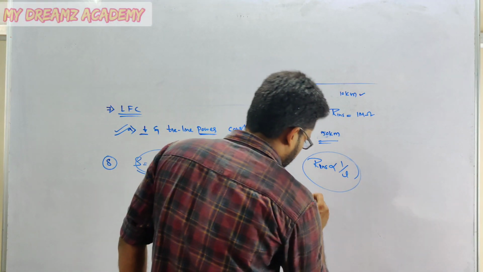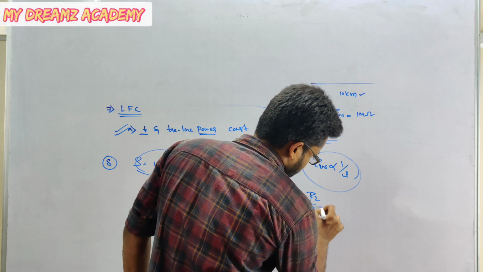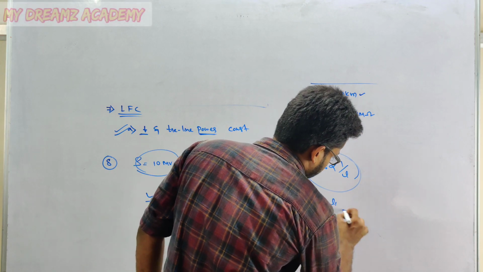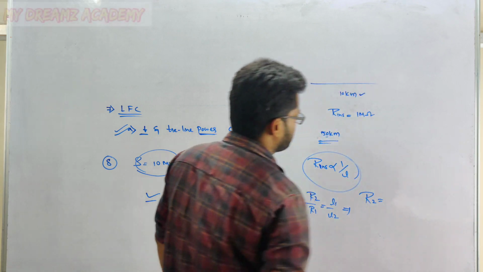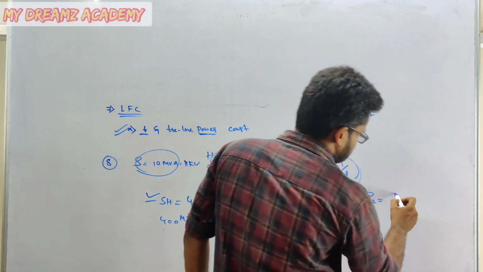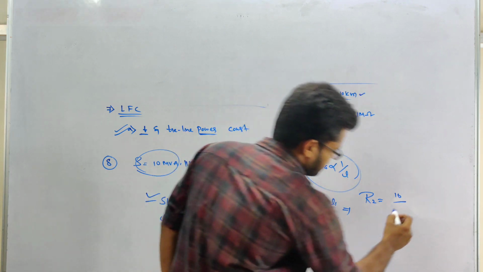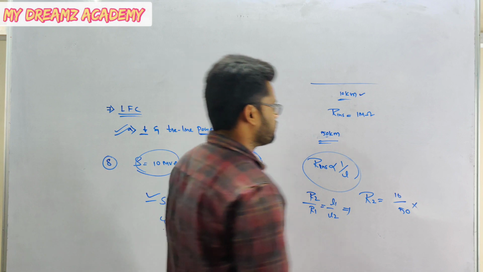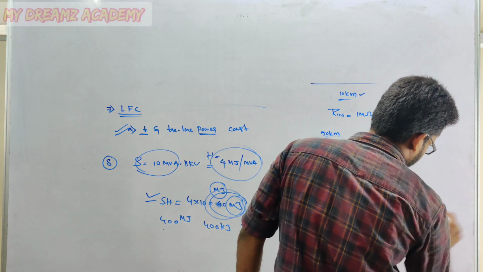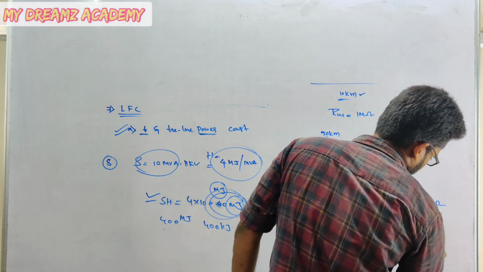So I can write R2 by R1 is equal to L1 by L2. Now from this I need to calculate R2. R2 is equal to L1 by L2 into R1. What is the first length? That is 10. The second length is 50. And R1 is 1 mega ohm. This will give 0.2 mega ohm.